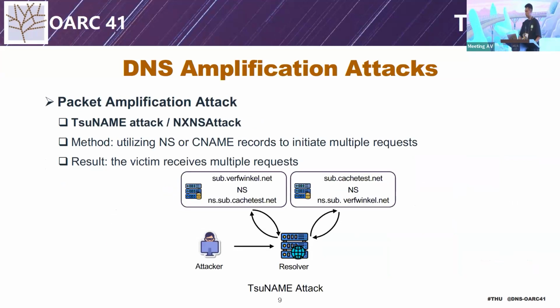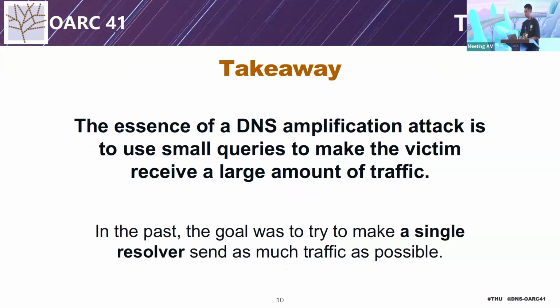Regarding the packet amplification attack, the recent SUNAME and NSNS attacks utilize NS or CNAME records to initiate multiple requests to overload the victim. The key to DNS amplification attack is to use small queries to make the victim receive a large amount of traffic.